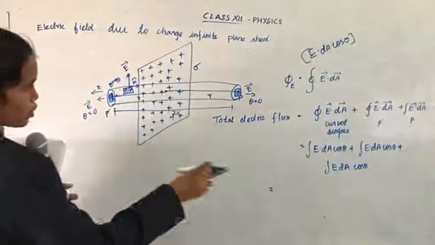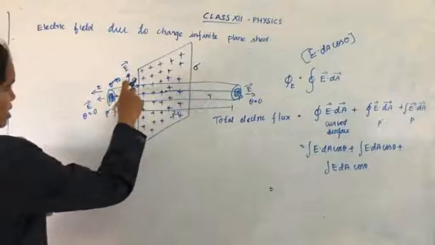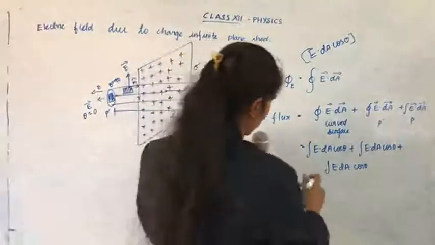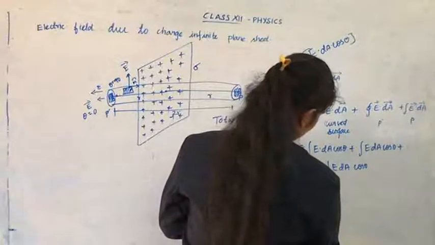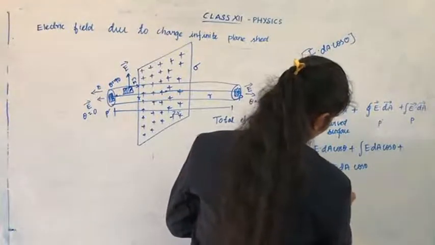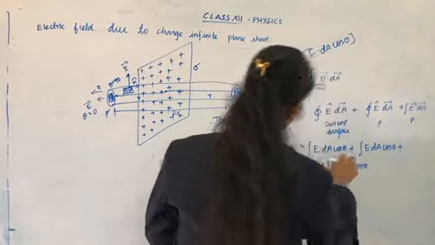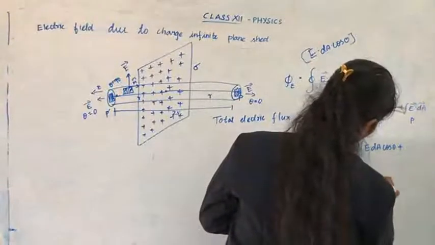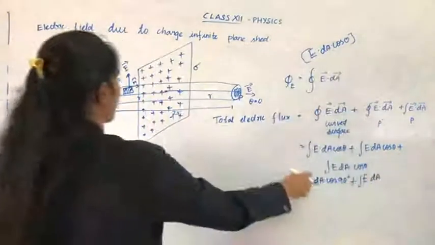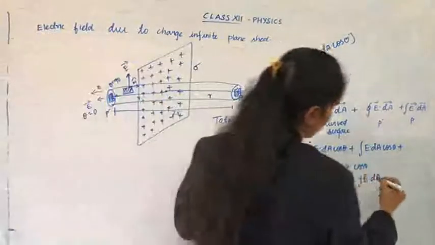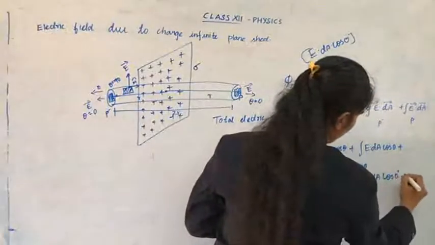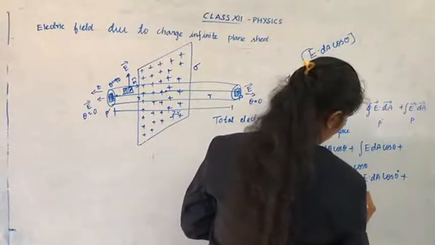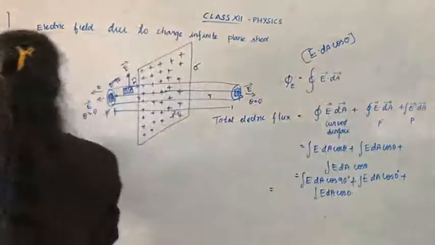Now here we are going to apply the values. Theta equals 90 degrees on the curved surface, and theta equals 0 at both P dash and P. So E dA cos 90 plus E dA cos 0 plus E dA cos 0.